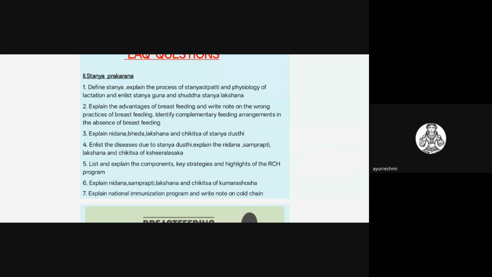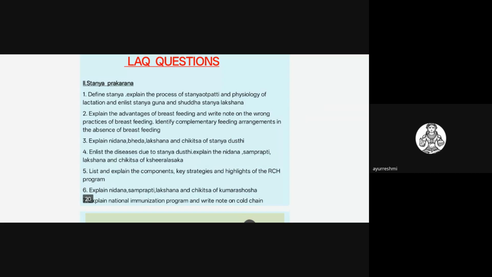And Stanya Pariksha they may ask, and explain the advantages of breastfeeding and write a note on rank practices of breastfeeding. You have to write advantages related to the baby, advantages related to the family, advantages related to the mother. You need to classify them. You should not write what is the benefit for the mother under the advantages to the baby, and likewise what is the benefit for the family and society. For example, it reduces the economic burden on the family and all. So whatever important points are there, one or two points, if you know them, you have to classify and write them under different subheadings.